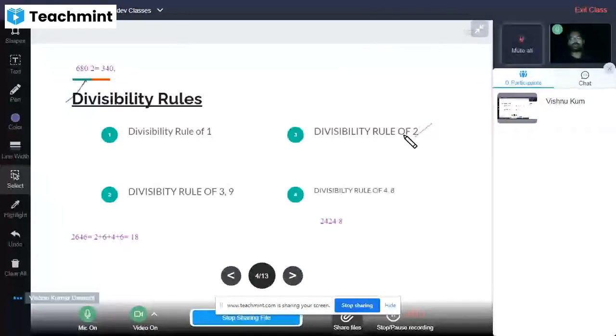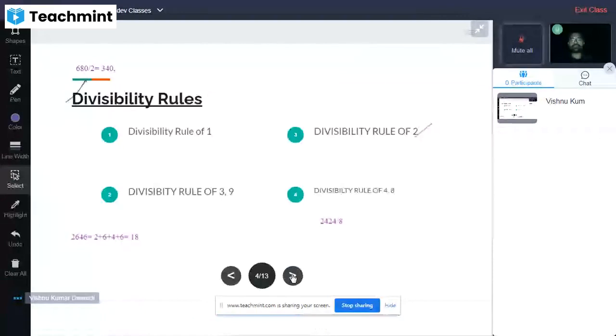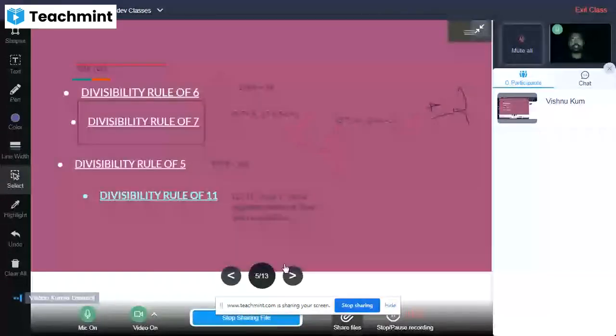Any even number is divisible by 2. For 3 and 9, the digit sum should be divisible by 3 or 9. For 4 and 8, the last two or three digits should be divisible by 4 or 8.